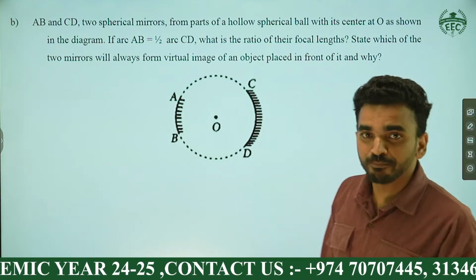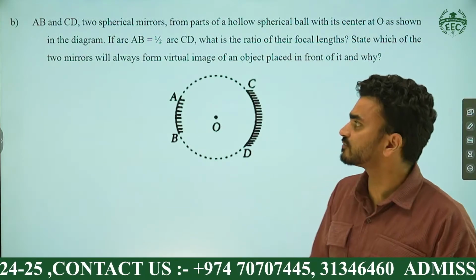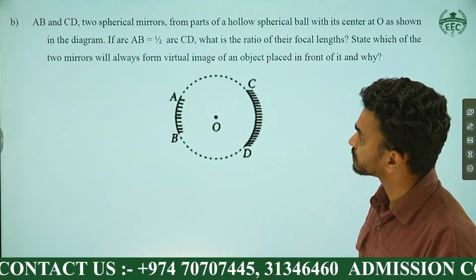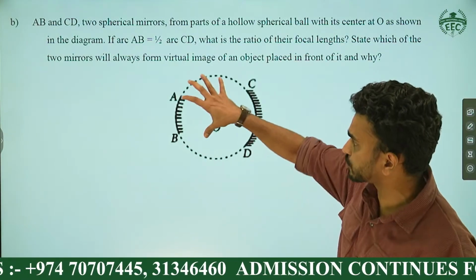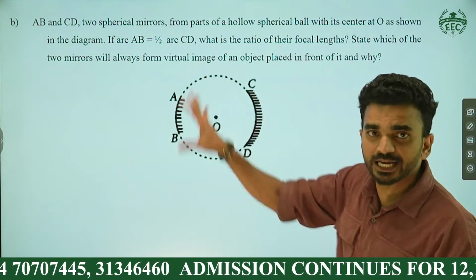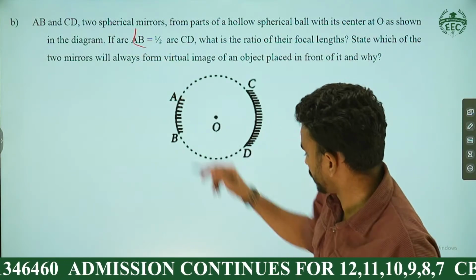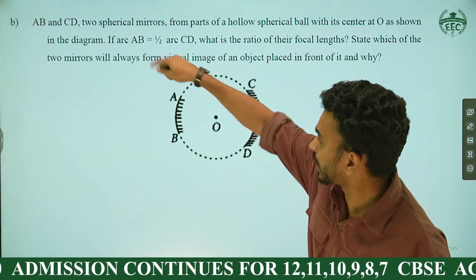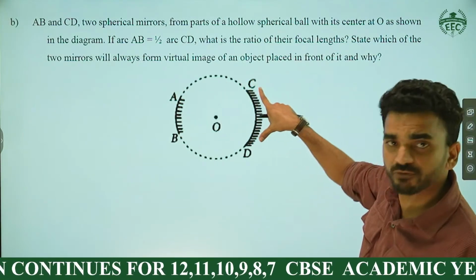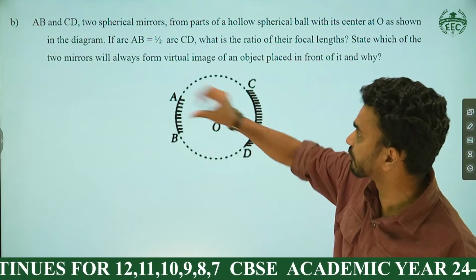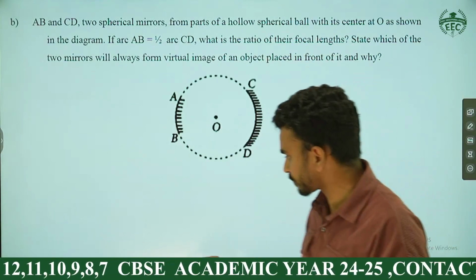Let's continue with the B part of the question, one more question again. I hope some of the students feel confusion over this. Let me repeat. AB and CD are two arcs taken from a spherical mirror. What is the relation of the arcs? Arc AB is half of CD only. It's like AB is the brother of CD here, half of the arc. And what is the ratio of their focal lengths?